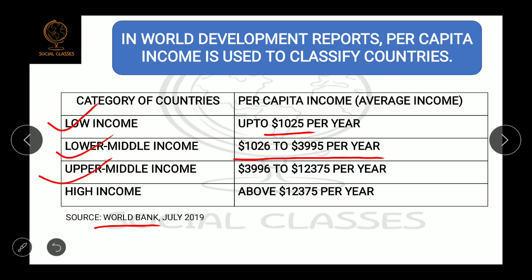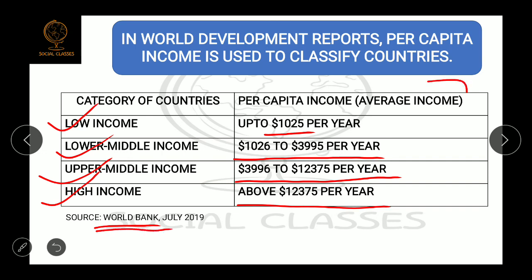Okay, the countries which have a per capita income of $3,996 to $12,375 per year will come under the category of upper middle income. And all the countries which have a per capita income or average income of more than $12,375 per year will come under the category of high income. Okay, so which institution categorizes the countries into different categories on the basis of income? The answer will be the World Bank.